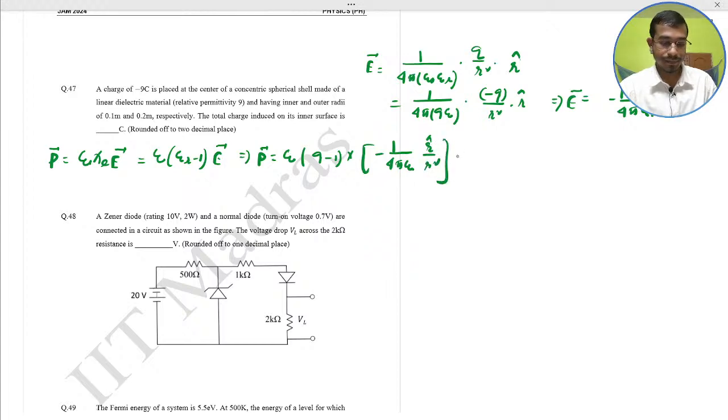Okay, that would be minus 2 by pi r cap by r square. So you just put this value.